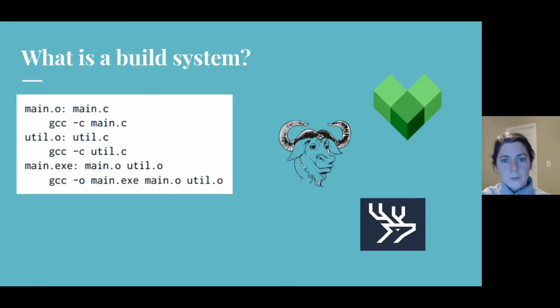Let's start with the basic question of what is a build system. A build system describes how to set up a system from source code. It lists commands to run and dependencies to respect. For example, this make build script says how to build the target main.exe, which depends on the targets main.o and util.o.